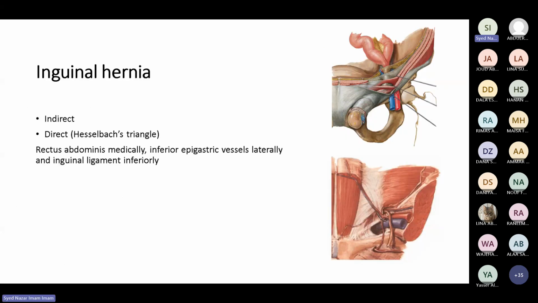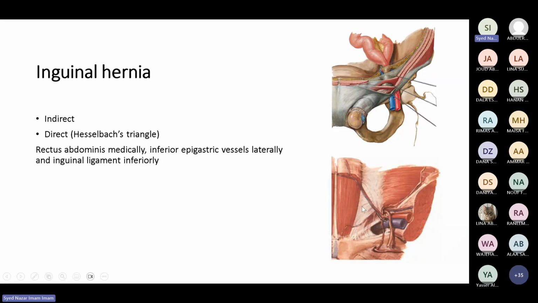Now, as I told you, we have the hernia called the inguinal hernia, and we have two different types of hernia. One is called indirect hernia and one is called direct hernia. What is indirect hernia? It is through the deep ring. And for direct, let's see what this is. This is your external iliac vessel, and from this comes the inferior epigastric vessel. Remember I told you. And then this is the region. What is this area? This is Hesselbach's triangle, and through this Hesselbach's triangle is the direct hernia.